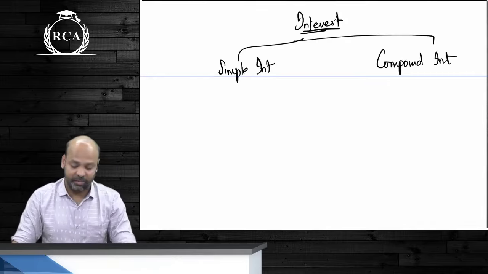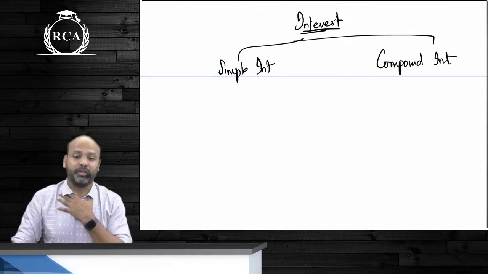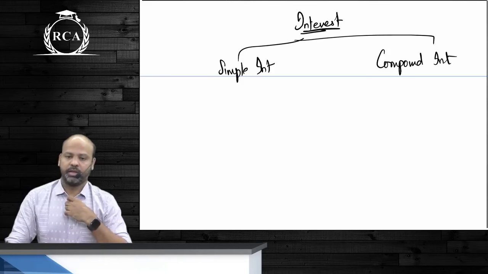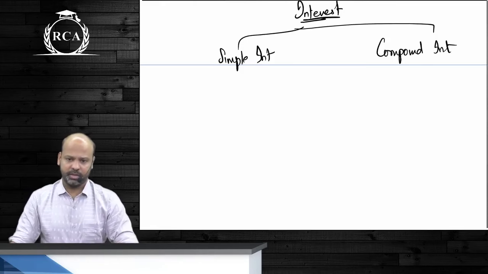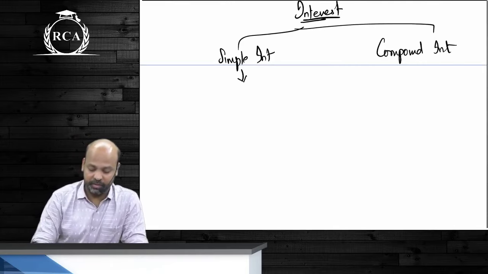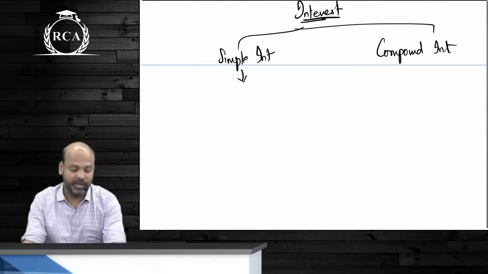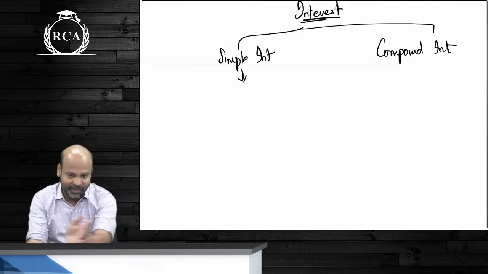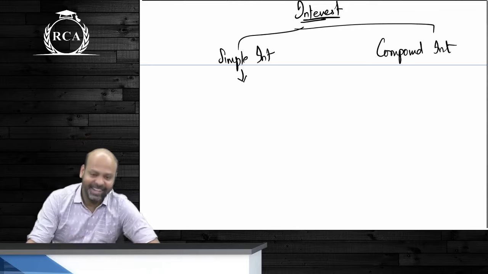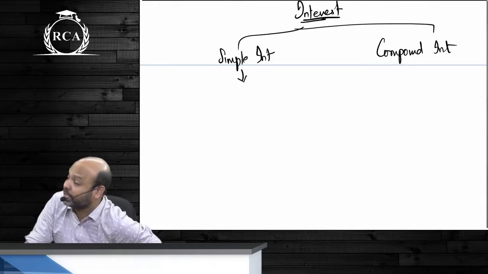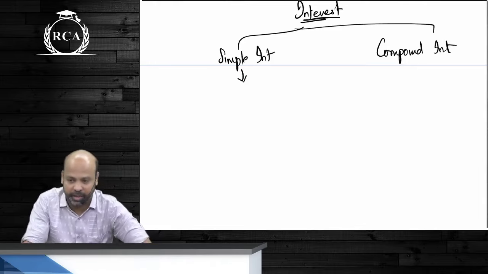Simple interest and compound interest, beta. What do you understand by simple interest? Principal remains the same. In compound, the principal changes. Under simple interest, the principal on which the interest is calculated will always remain the same.